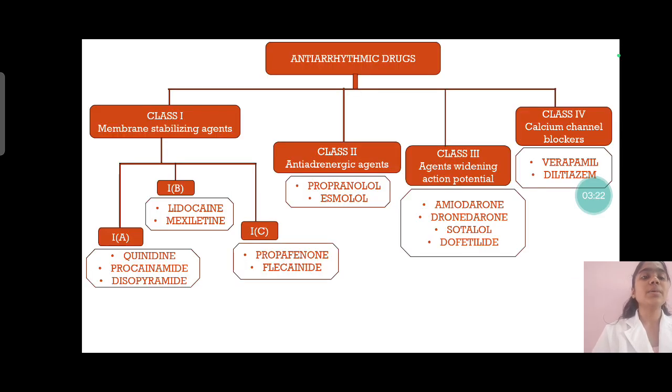Now let us understand the major classification of antiarrhythmic drugs. Here there is class 1, class 2, class 3 and class 4. Right? So class 1 antiarrhythmic drugs are the membrane stabilizing agents. Then class 2 are the anti-adrenergic agents, class 3 are the agents which widen the action potential, and class 4 are the calcium channel blockers. The class 1 antiarrhythmic drugs are further classified into 3 subclasses: class 1A, class 1B and class 1C, as you can see in this classification.